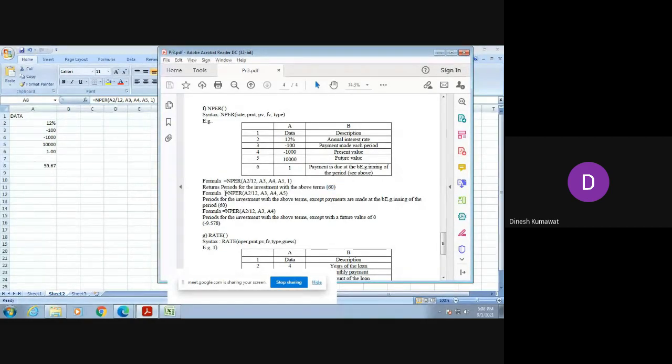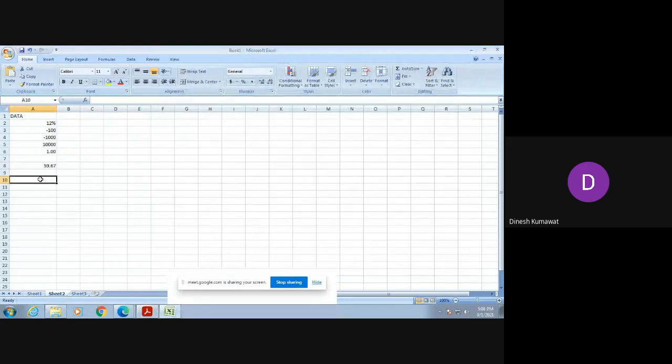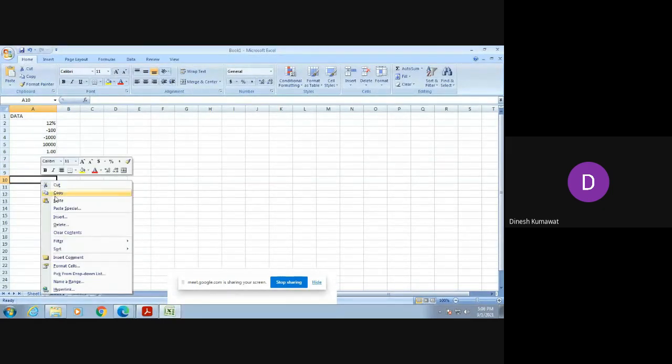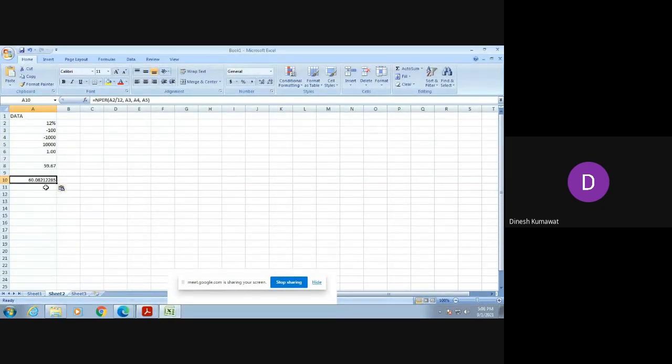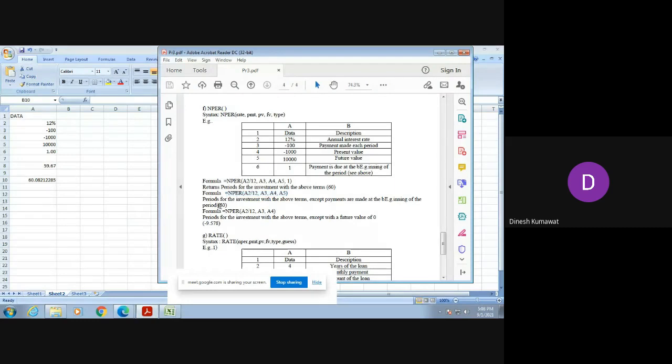Now let us verify the output of the second formula. I am pasting that over here. Here you can see we are getting its answer to be 60, but it is not exactly 60, it is more than 60.